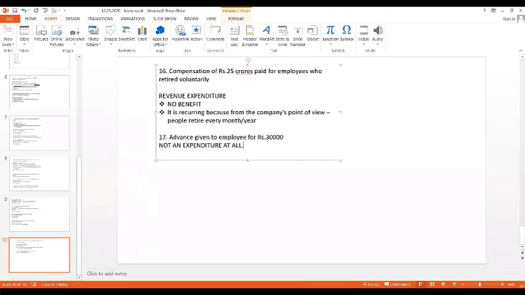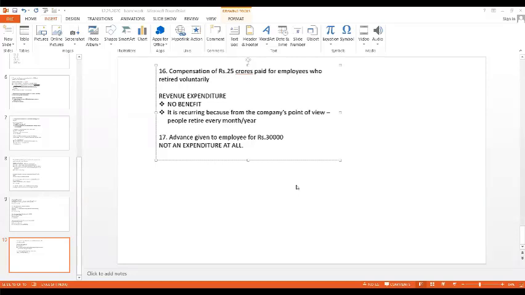Sure, Kavya, I will repeat once again. Any loan, advance or deposit is not an expenditure at all. Why? Because, say for example, I'm giving you an advance or loan now on 4th January and you are returning it back to me on 31st January. At the time of me giving the amount to you, it would be an expenditure. At the time of you returning the amount to me, it would be an income to me. So the same transaction cannot be expenditure on 4th January and income on 31st January.